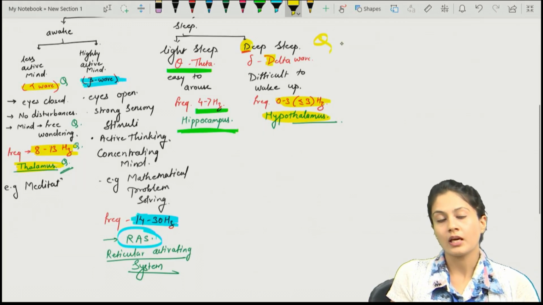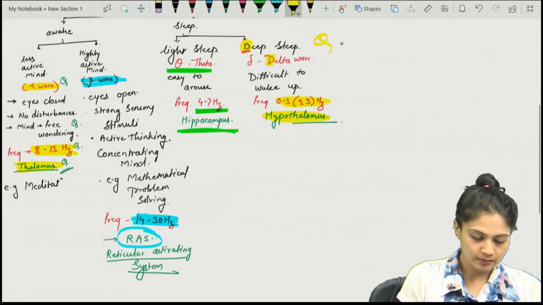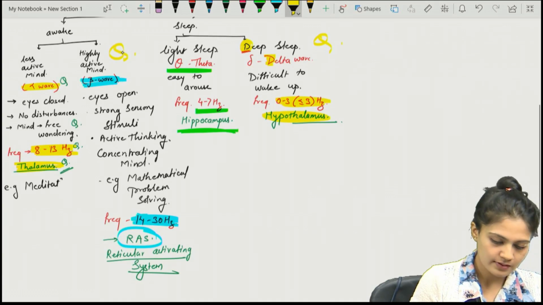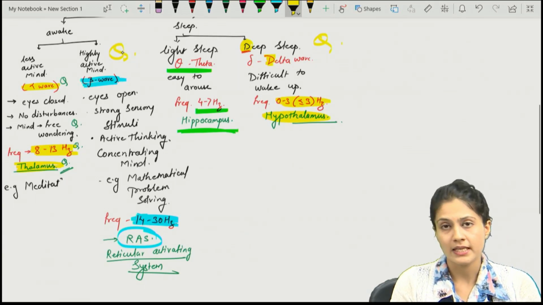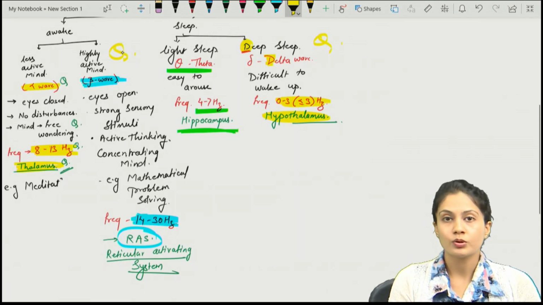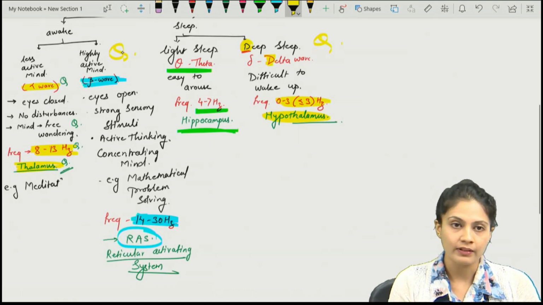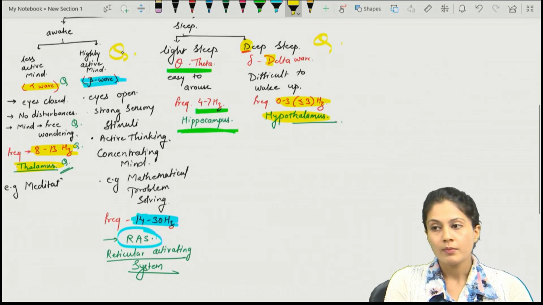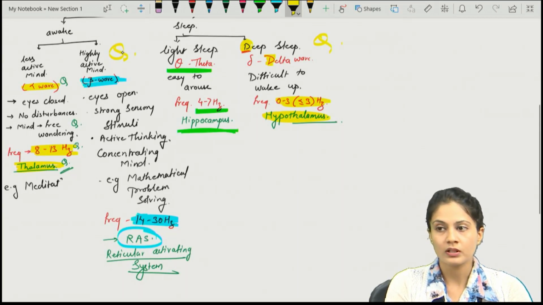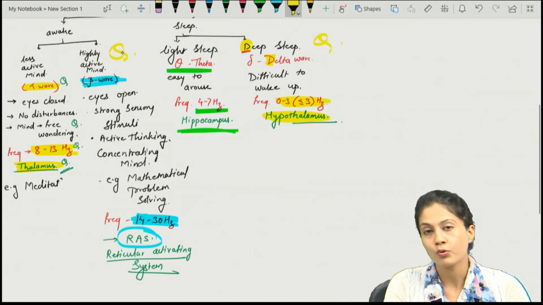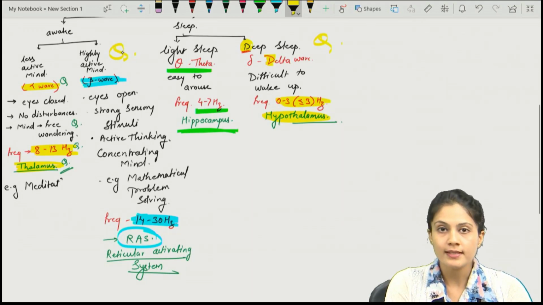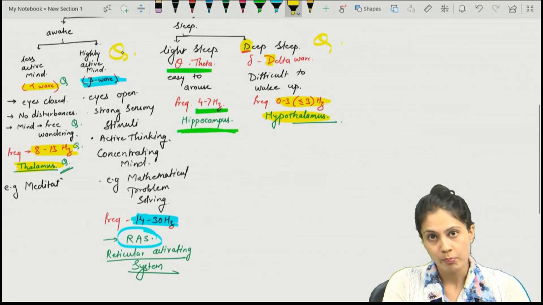Many questions came on the deep sleep and the beta waves as well as the alpha. But yes, of these, the majority of questions come on the deep sleep and the beta wave. Remember, gamma waves have a frequency of more than 30 hertz, and are usually seen in seizure or epilepsy patients.